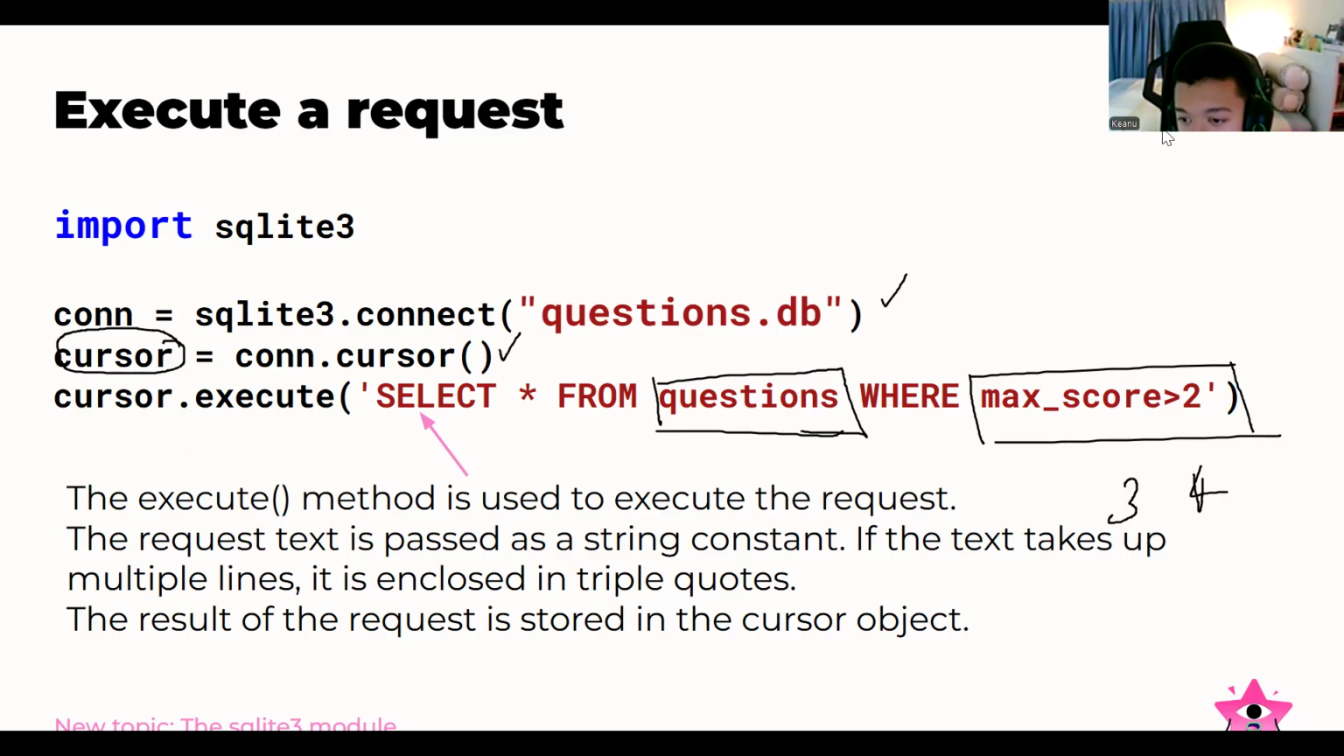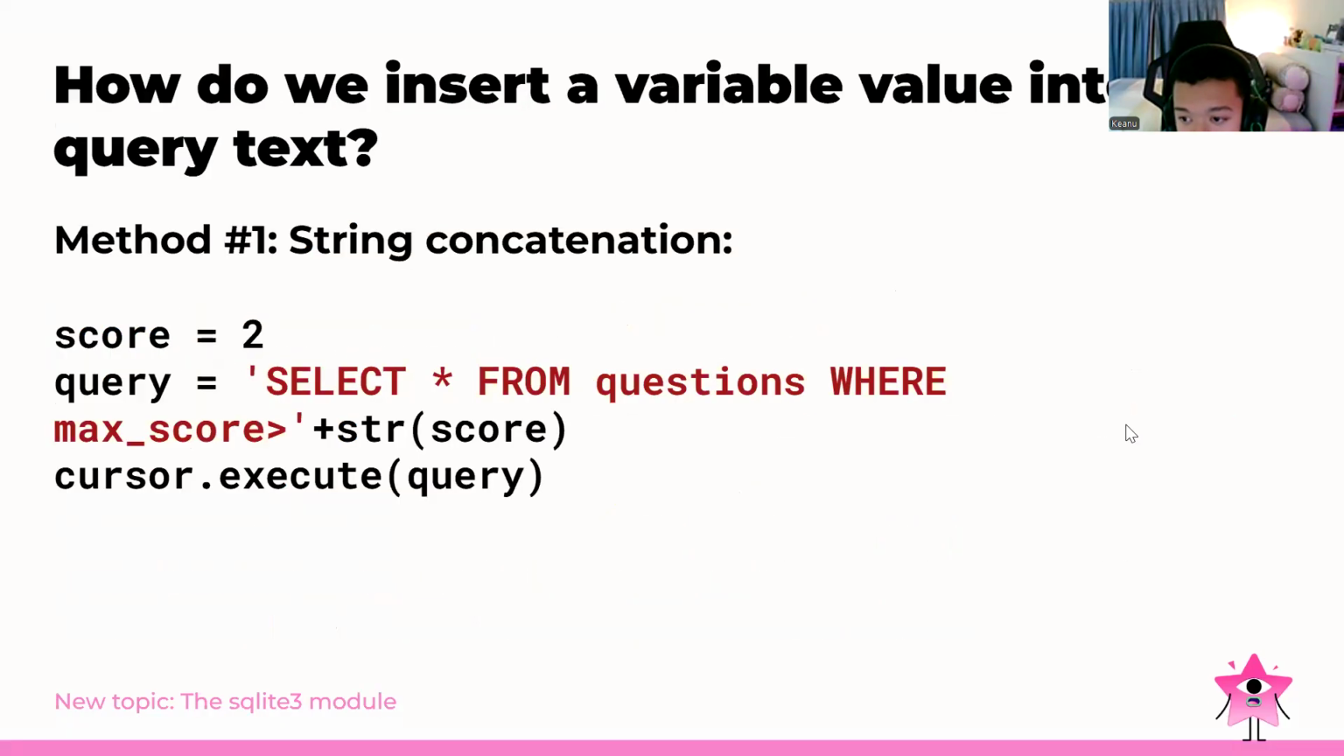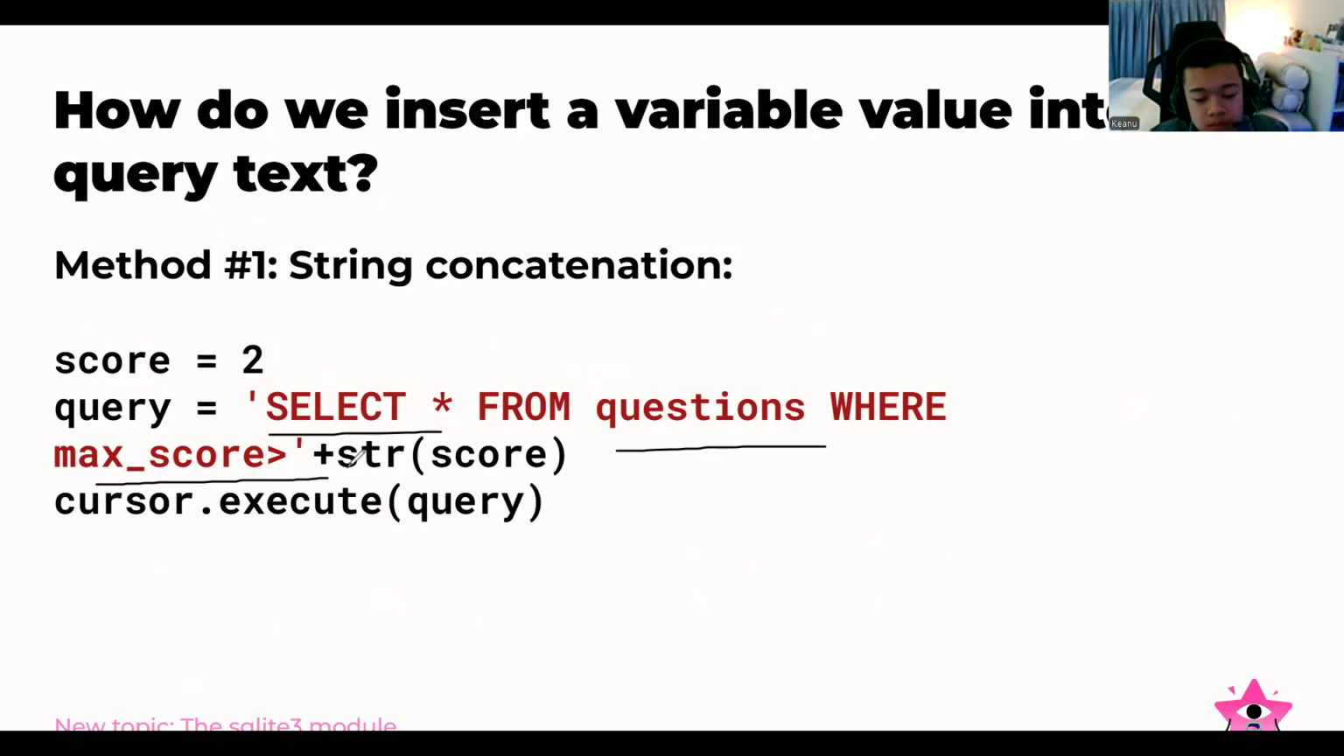And then how do we insert a variable value into the query text? We can use string concatenation. For this one, we set score equal to 2, for example. And then we go for the query: select asterisk from questions where maximum score. Maybe we want to change this. Just use the plus sign, str(score). So we convert the score from an integer to a string. And then we execute this with cursor.execute and the query. The cursor will execute the query dynamically because we set the score inside the variable.